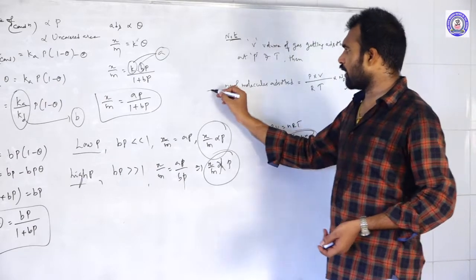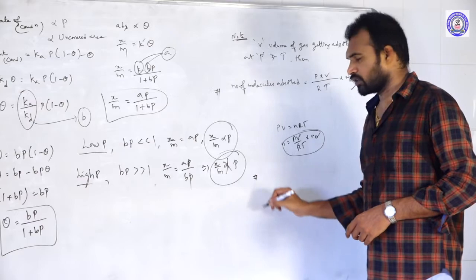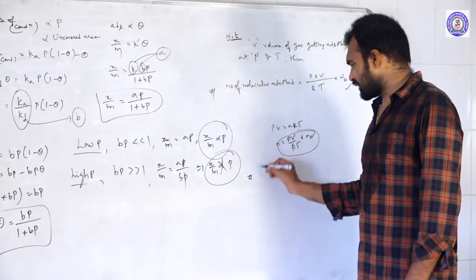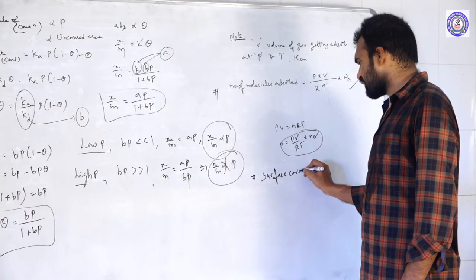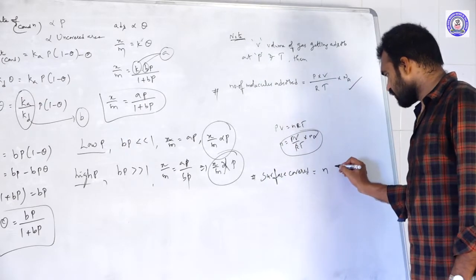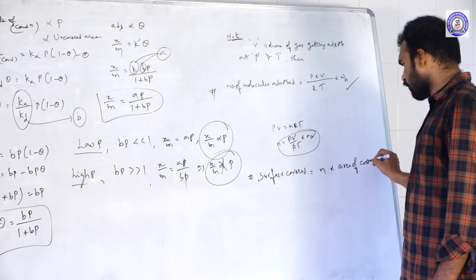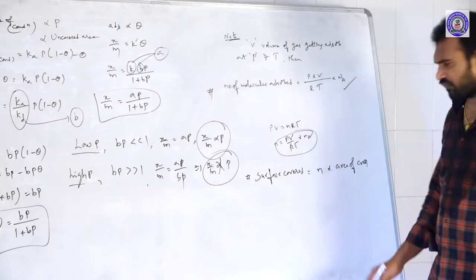And one more formula, the total surface area covered. As we know, the surface covered is equal to number of molecules into its area of cross section. Once we get the number of molecules adsorbed, you just multiply with the area of cross section.